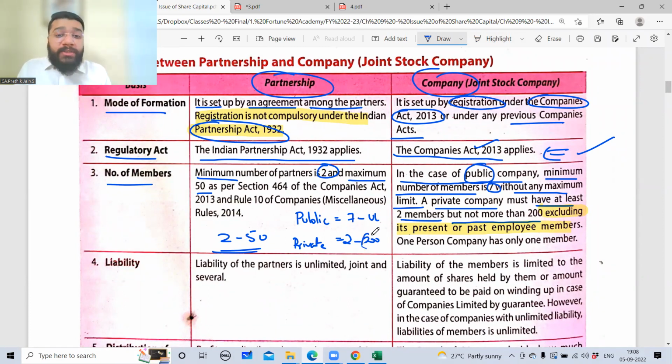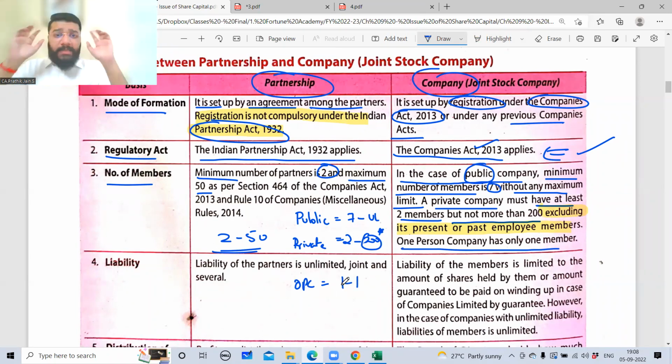But this 200 has a star mark. Do you understand what a star mark is? Terms and conditions applied. Clear? Then finally, there is one more company called OPC, the One Person Company, which has only 1 member. Here, minimum 1, maximum 1. Any difficulty?